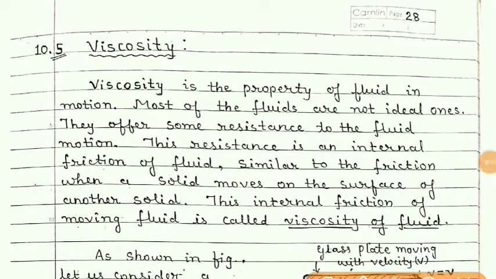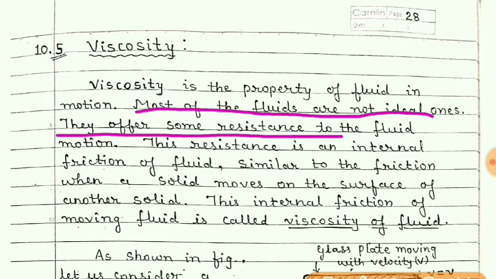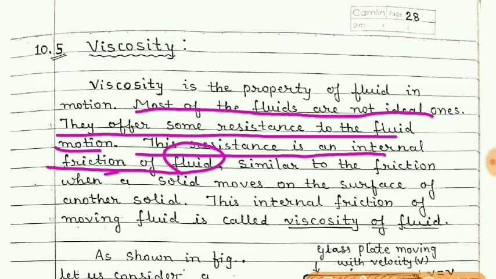So now let us understand about this viscosity in detail. Students, most of the fluids are not ideal ones. They offer some resistance to the fluid motion. This resistance is an internal friction of the fluid.